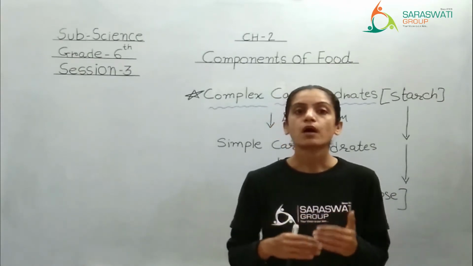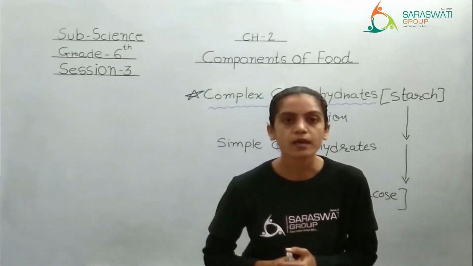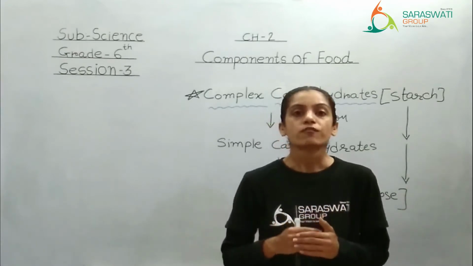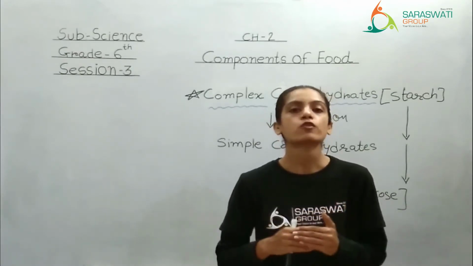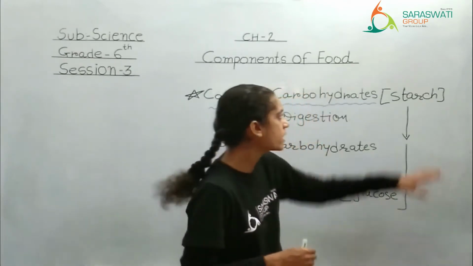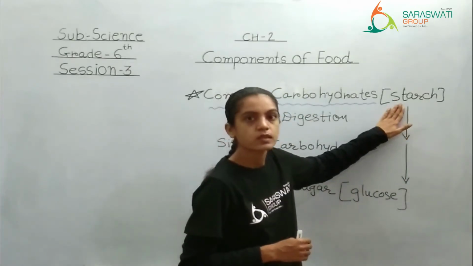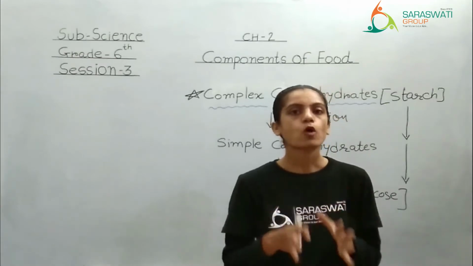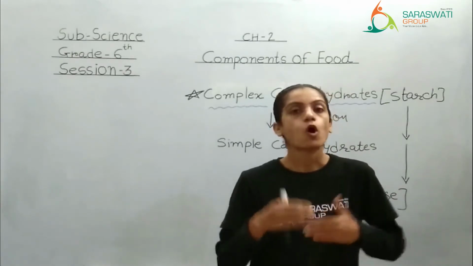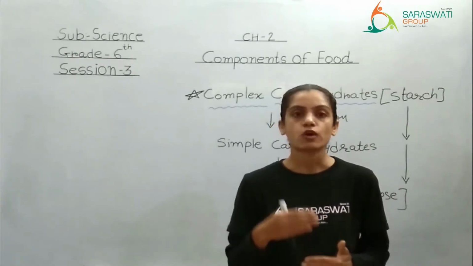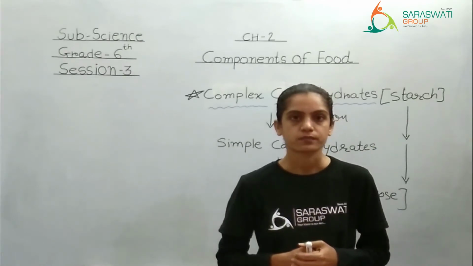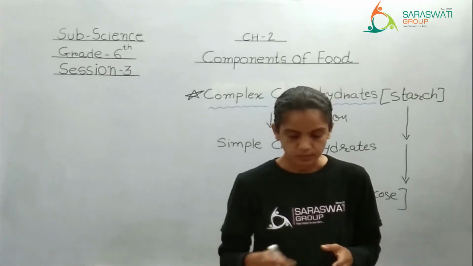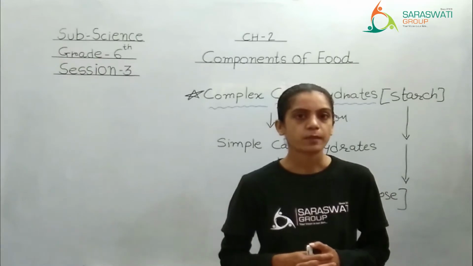That means whatever amount of energy our body requires, half of that will be provided by the starch, right? So every day we should take food having the proper amount of starch, or in short, the proper amount of carbohydrate. Clear? I hope you have underlined the statement.